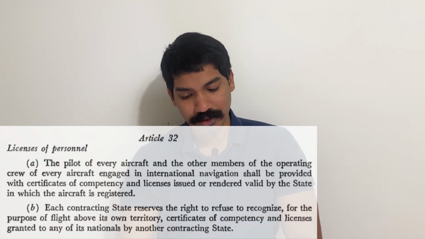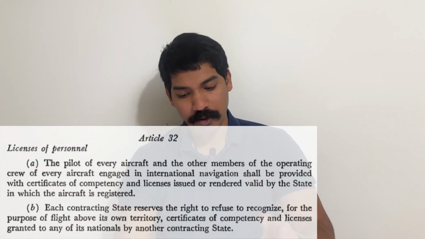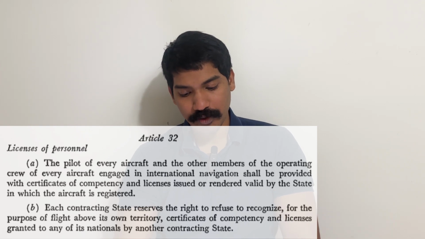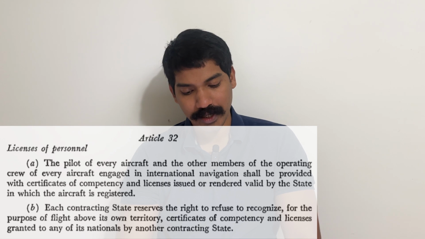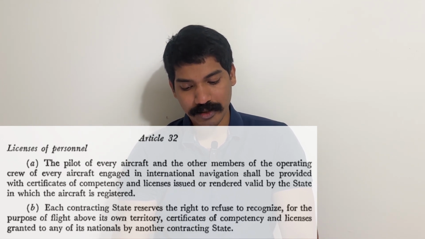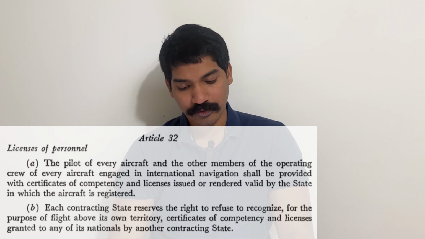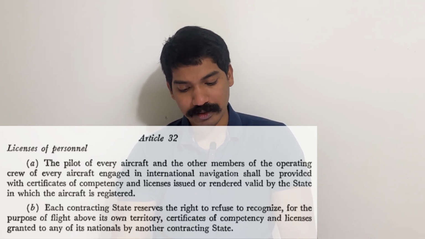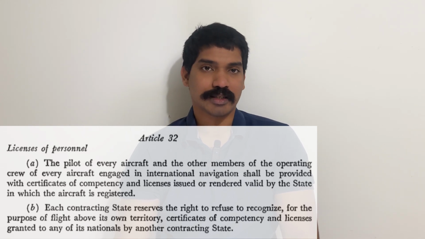So, questions are being asked. What is Article 32? Licenses of personnel. I'll read it out. It's in two parts. The pilot of every aircraft and other members of the operating crew of every aircraft engaged in international navigation shall be provided with certificates of competency and licenses issued or rendered valid by the state in which the aircraft is registered.